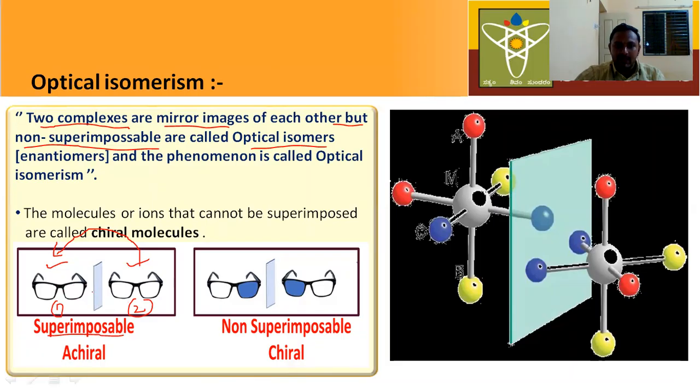Now let us understand what is non-superimposable. For example, this is a complex and this is also the mirror image of this complex. This is the first complex and this is the second complex.